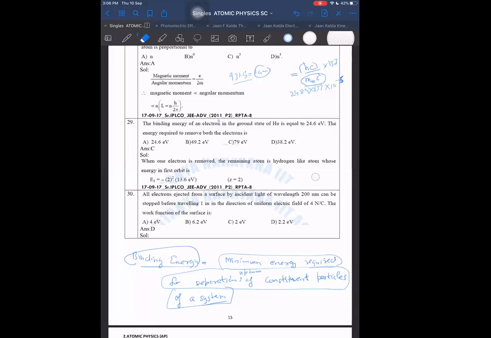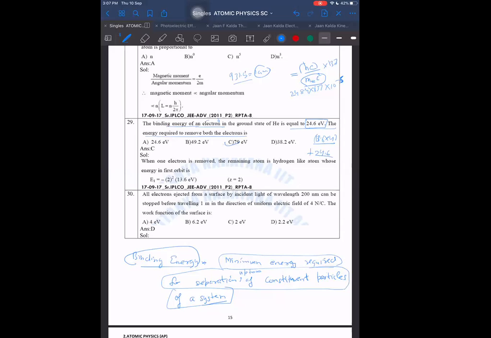Maybe because I'm considering a single electron species, but they are talking about a multi-electron atom. So it is 24.6 for one electron, but when the other electron is removed, I can find the binding energy as 13.6 into 4, that is 54.4. That is for the other electron, and additionally for one electron it was 24.6. So this I have to add with that. What is the total becoming? The total is becoming 79.